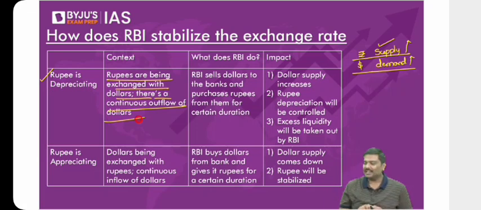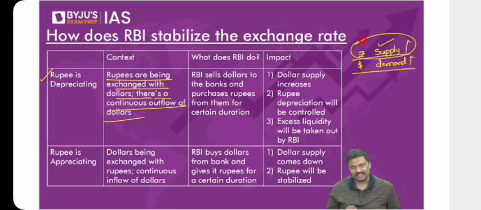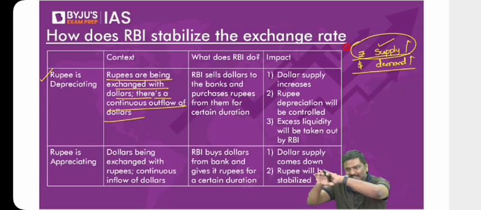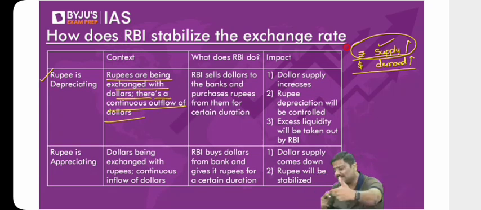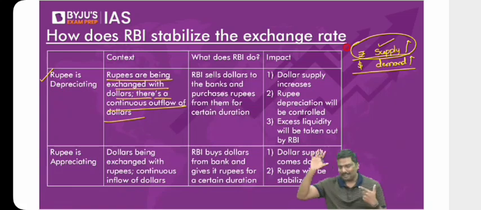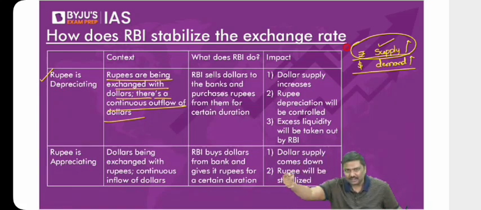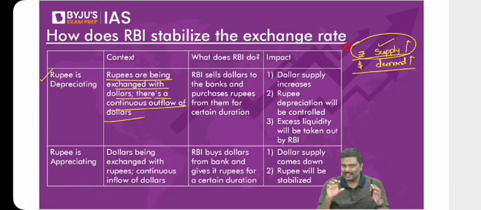Now have a look at this. If rupee supply in the market is continuously increasing, think of it carefully. I'll ask a question now. If rupee supply in the market is continuously increasing and rupee value is going down, what do you expect RBI to do? Should it purchase the rupees so that the supply will come down, or should RBI also sell rupees in the market? Think of it. Apply the basic idea. The supply of rupees is already very high. Does it not make sense for RBI to purchase the rupees from the market? RBI should reduce the rupee supply in the market.